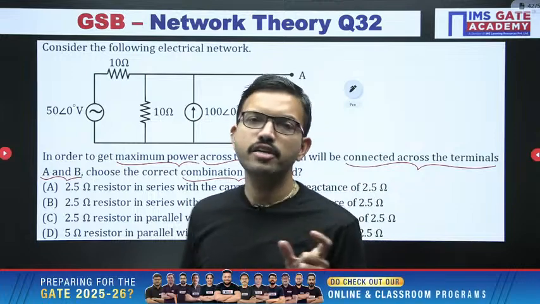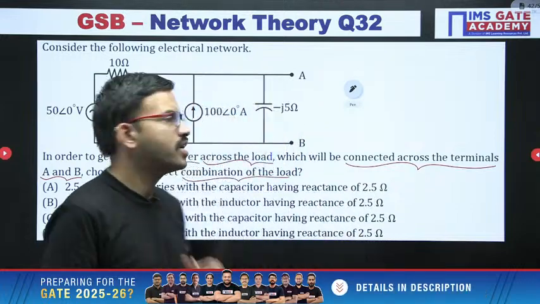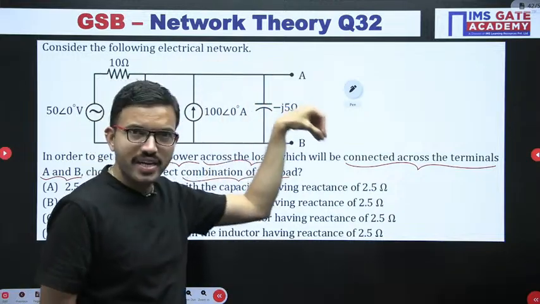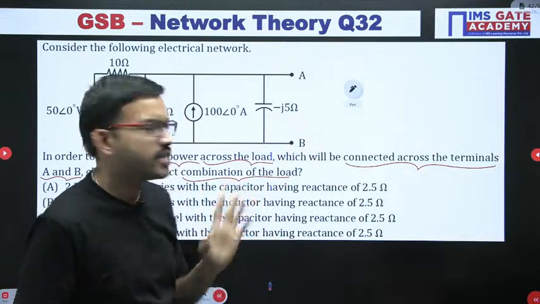here we have already solved a similar kind of question with respect to DC circuit. With respect to DC circuit, what we have told, if you are having the load resistor RL and you want to get maximum power across it, RL equal to RTH, right?